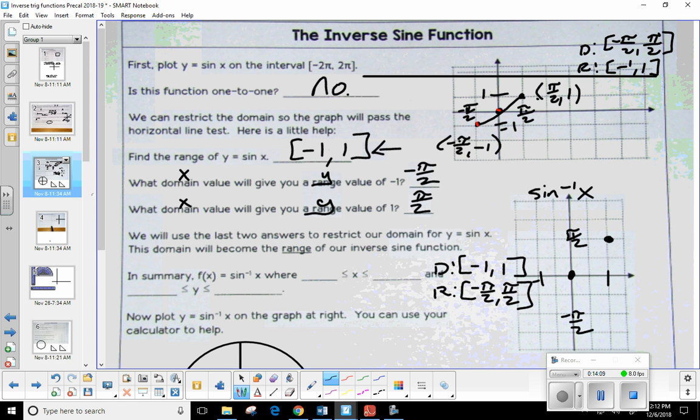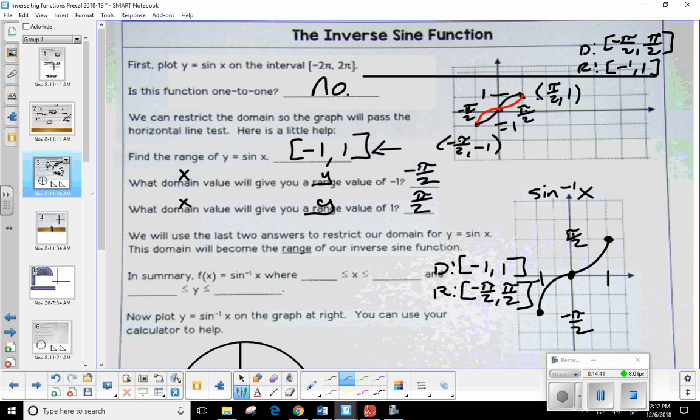-1, -π/2. Okay, so it's going to curve up and then under, just like that. So that's the graph of sine inverse. Now, if I compare it to this one over here, and I didn't draw this little section as well as I could have, if I put this graph that I just drew on the same graph here, you'll notice it kind of makes that figure 8.